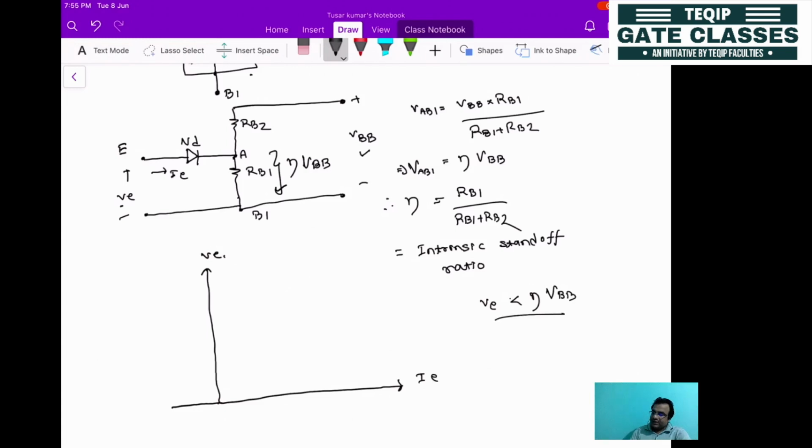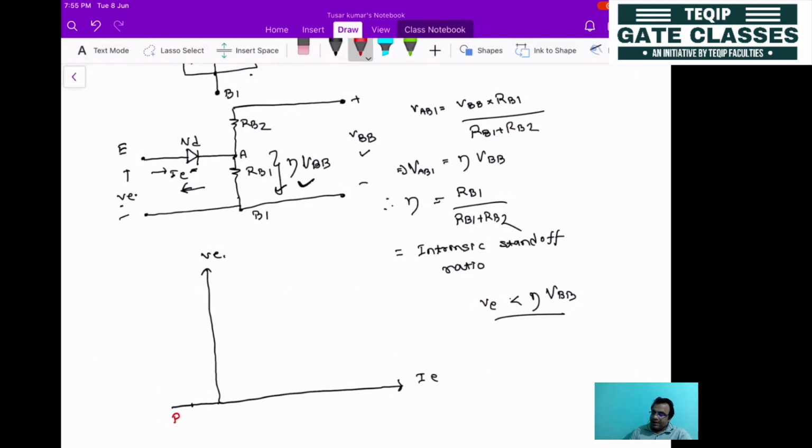If this is the condition, this diode will be reverse biased, so current will be flowing in the reverse direction for a certain duration, because this point potential eta VBB is greater than VE. Let's say that point is P, where a small amount of negative current is flowing.